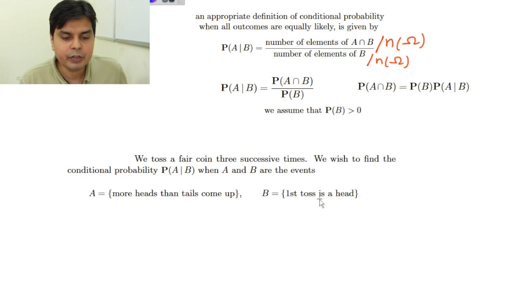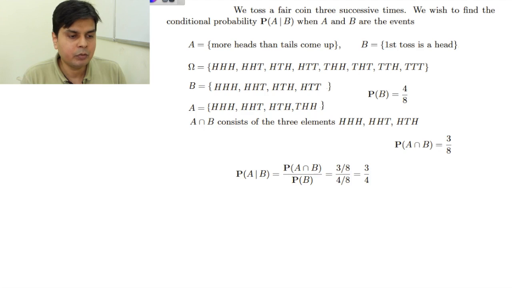Event B is: first toss is a head. So these are my two events defined like this. I want to find the conditional probability of A given B. So let's see how I will solve it.